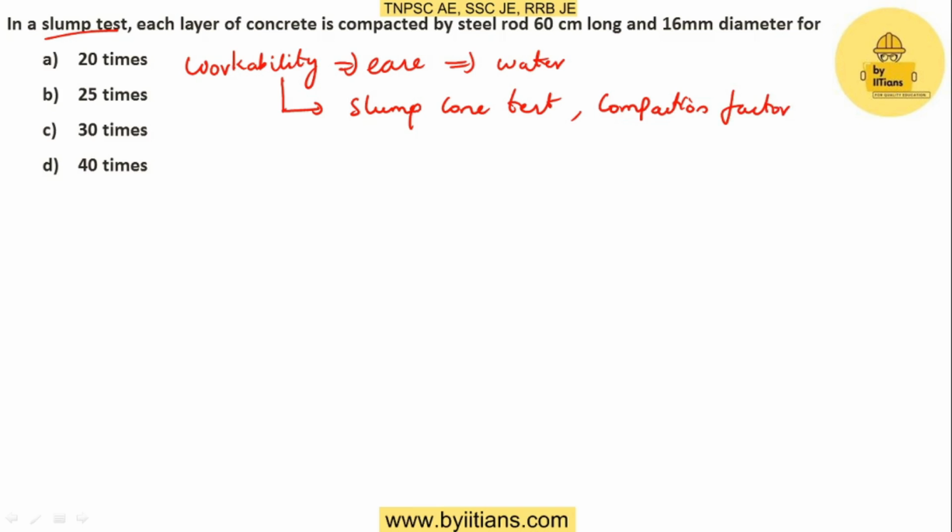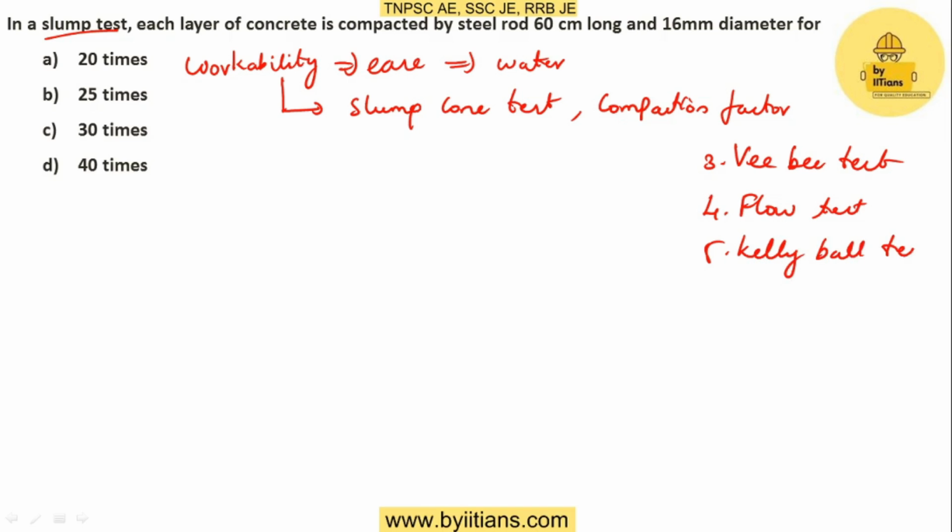Third one is VB test. Fourth one is flow test, and last one is Kelly ball test. So these are the 5 tests used to measure the workability of concrete. So indirectly it shows how much water is added to the concrete.